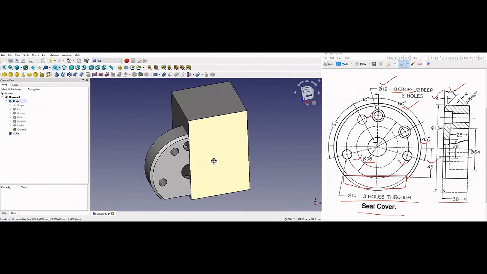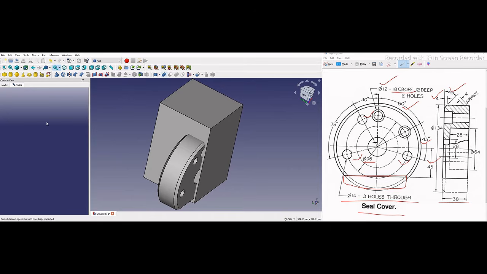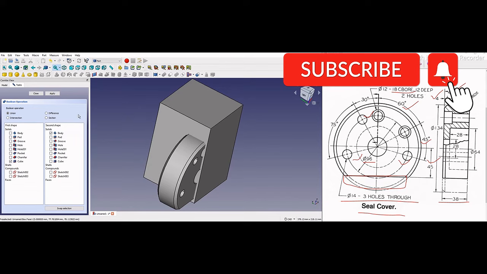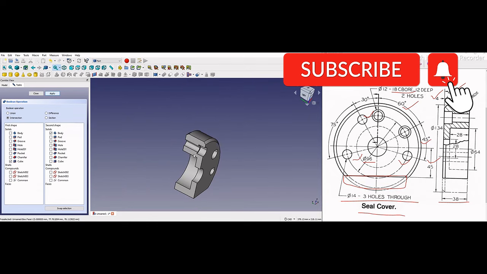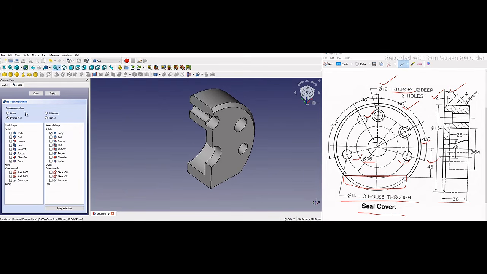Now I wanted to cut it, so I will go to Boolean operations. So first I will select the cube here, and select body, and select intersection and say apply. So you will see that the part has been successfully cut from the center, and I will close it.